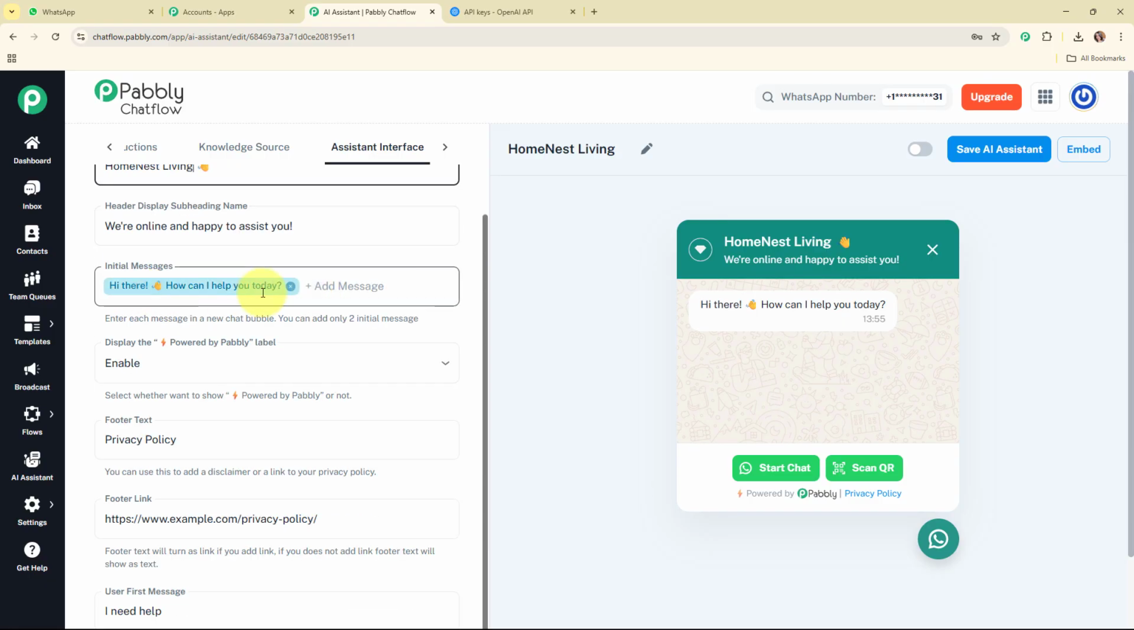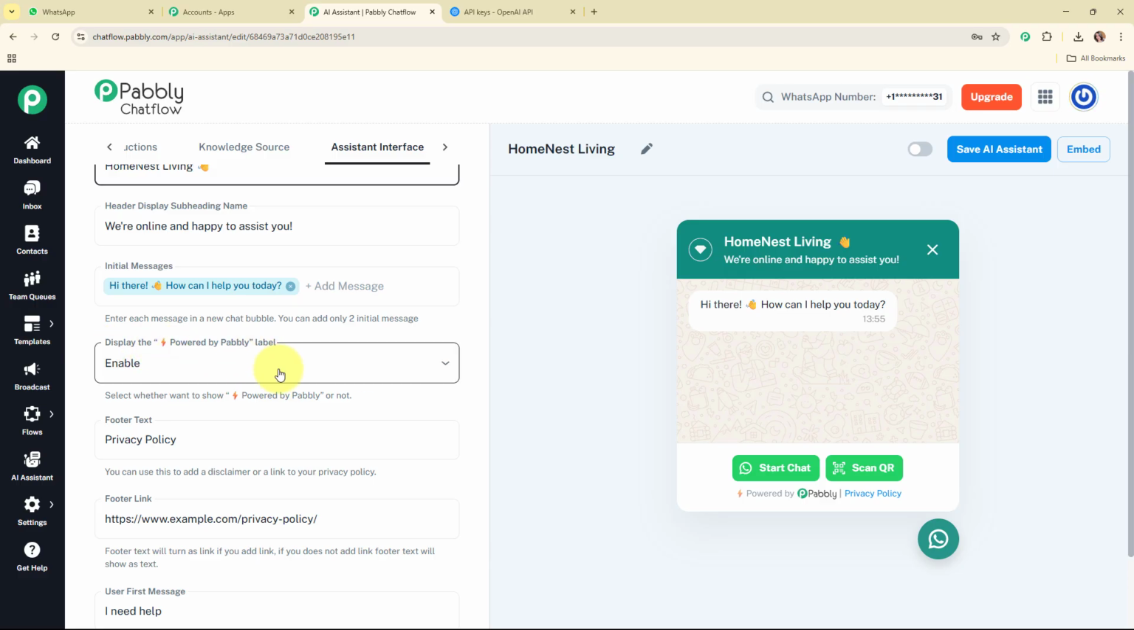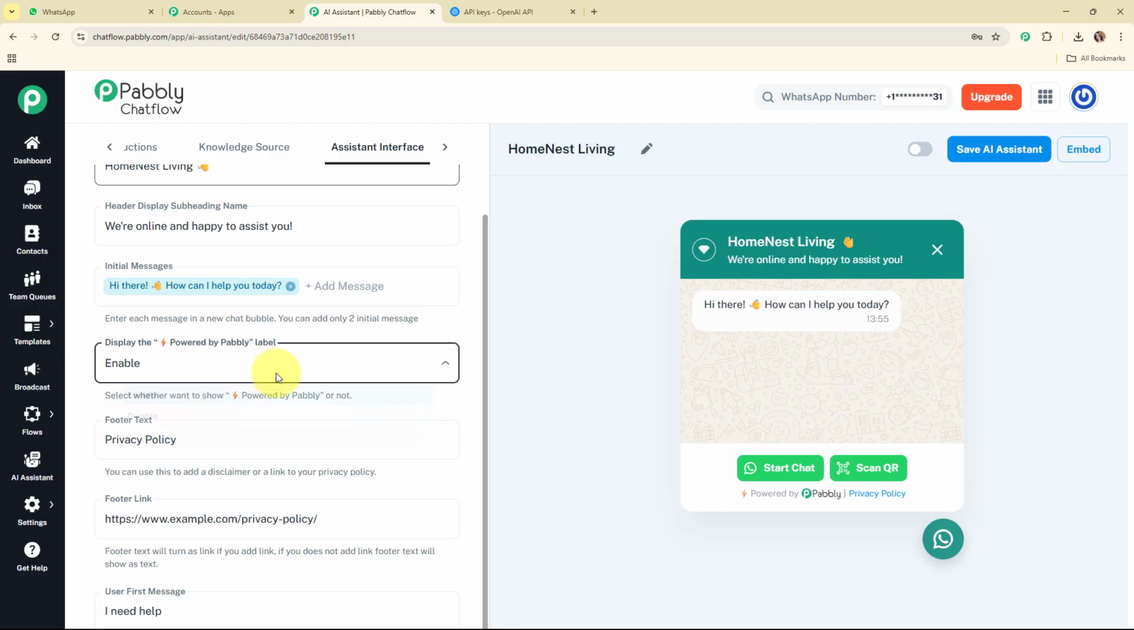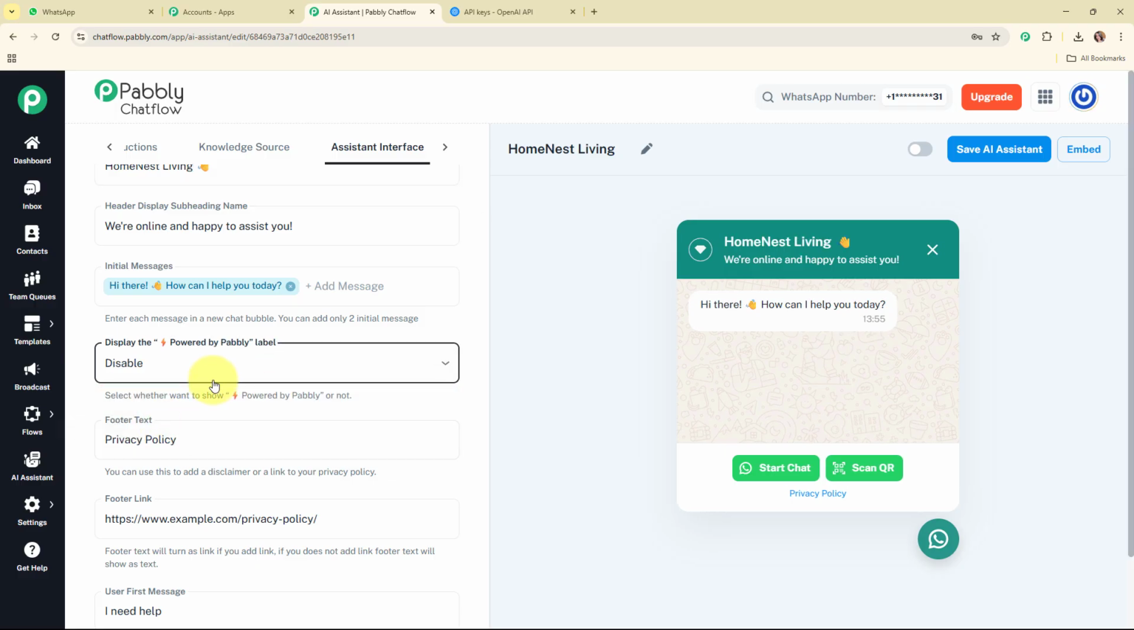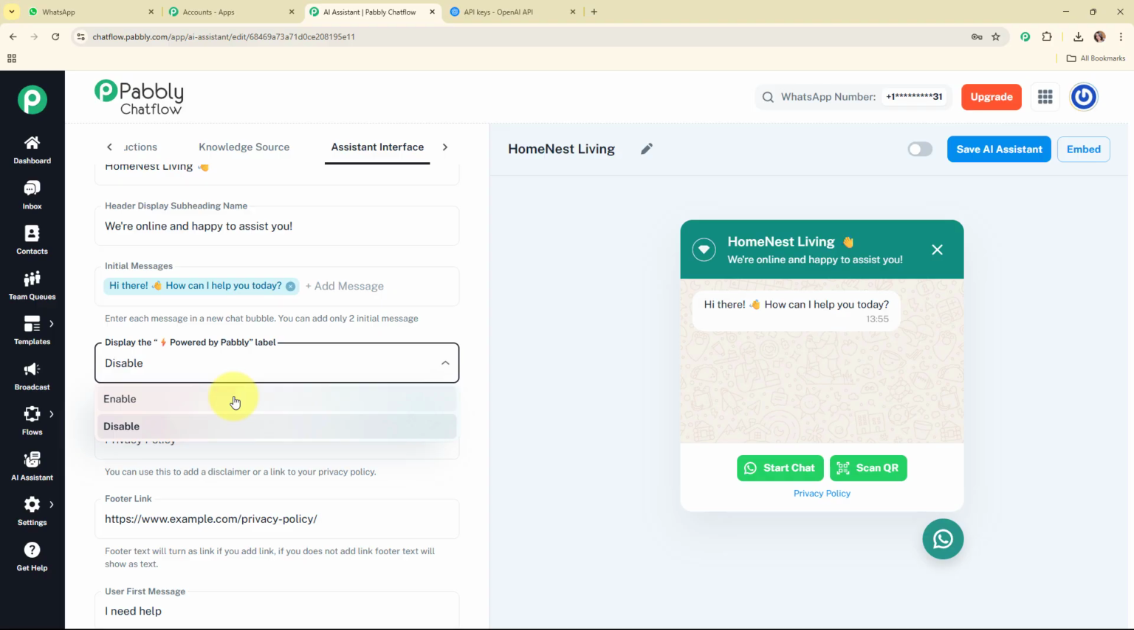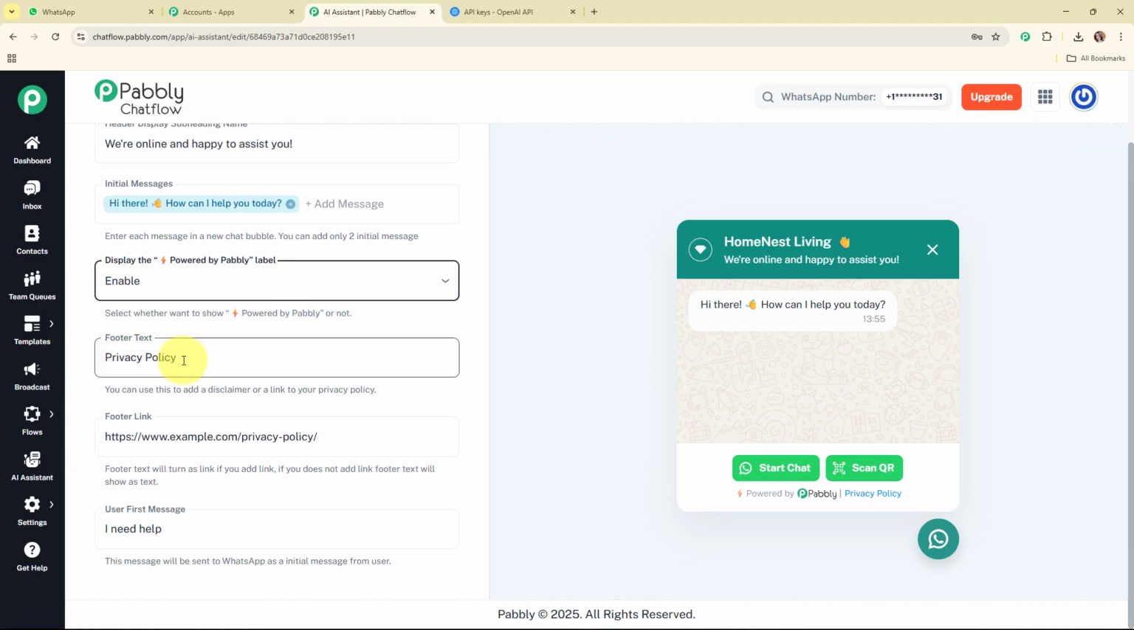Here you can add some initial messages as well. I'm going to keep this initial message the same, and here you can update this display the powered by Pabbly label, or if you wish to select disable, then automatically this is going to be disabled, but I'm going to keep it enabled only. And similarly with the footer text and the footer link.